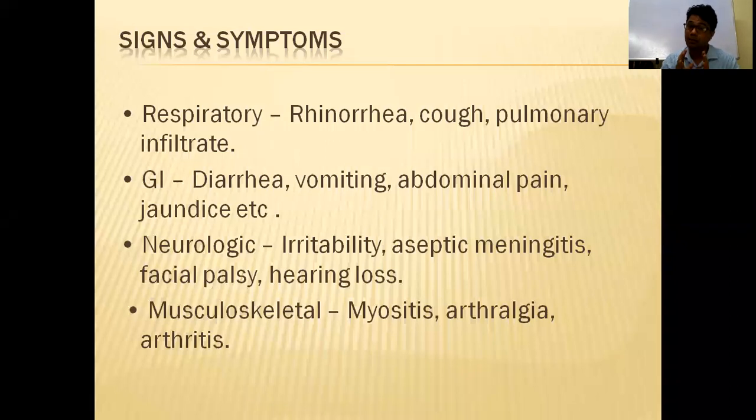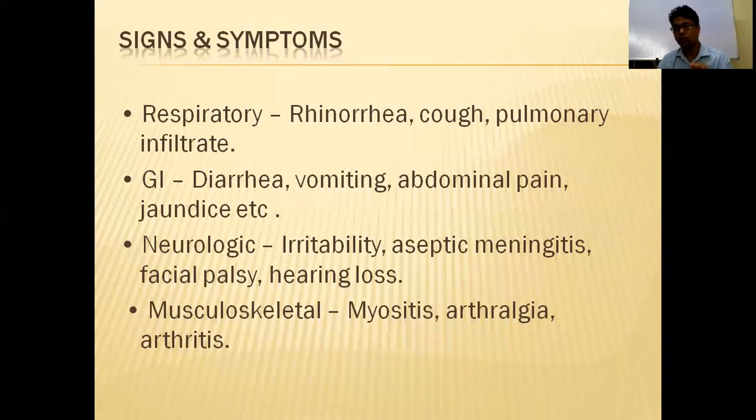But what are the fever features? The fever should be more than 101 degrees Fahrenheit or more than 38 degrees Celsius, and it is non-remitting. Non-remitting means it will not touch baseline, it always fluctuates. So it's a high grade fever, non-remitting. Most important thing is not responding to antibiotics. So these 3 are features of fever: high grade, non-remitting, and not responding to antibiotics.